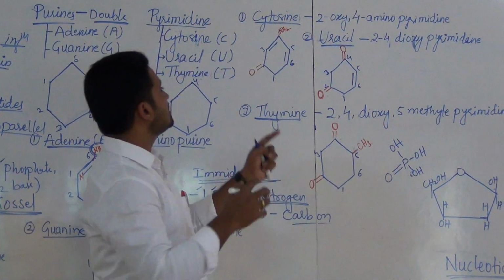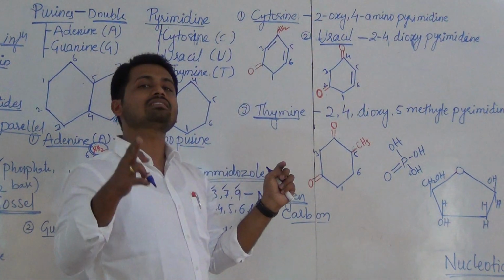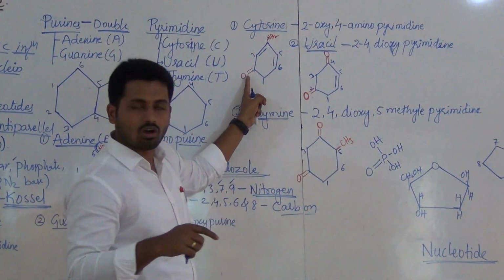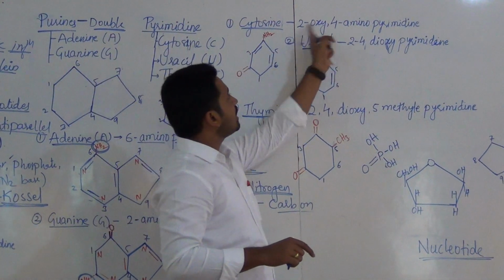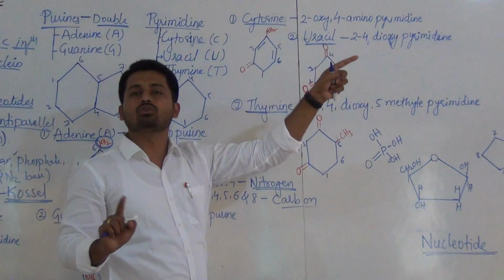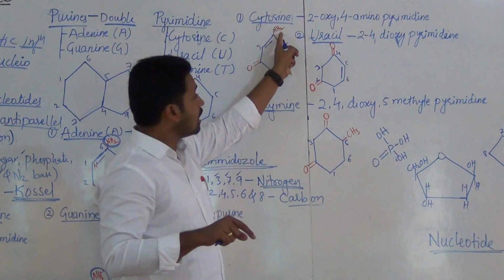Here 2-oxy does not mean 2 molecules of oxygen; at the second carbon, oxygen is present, and at the fourth position there is an amino group, NH2.